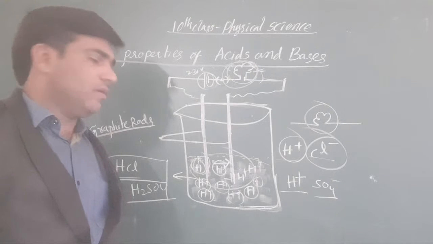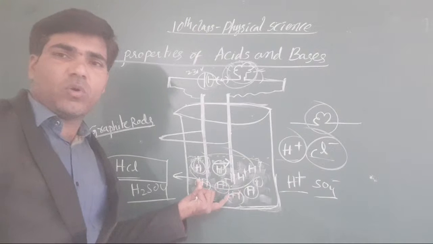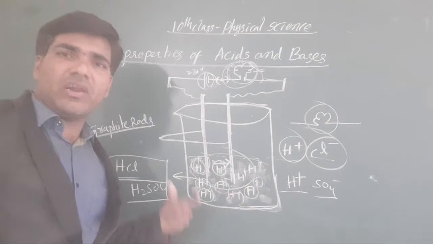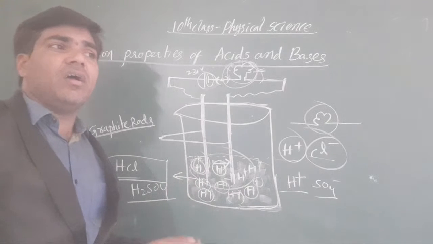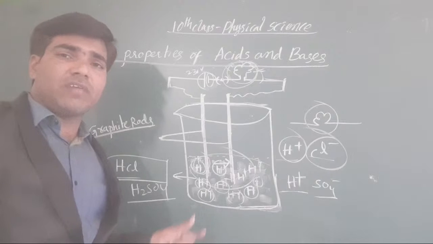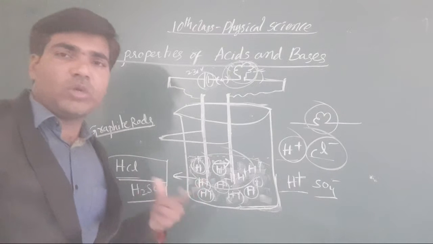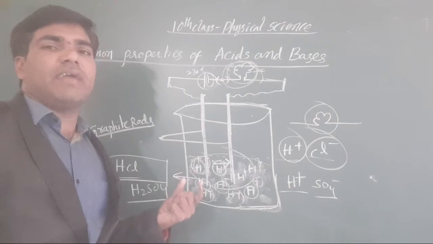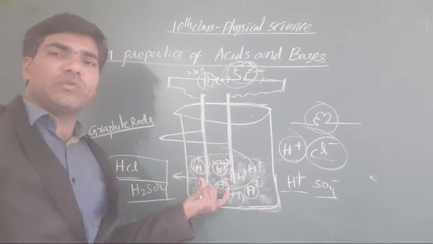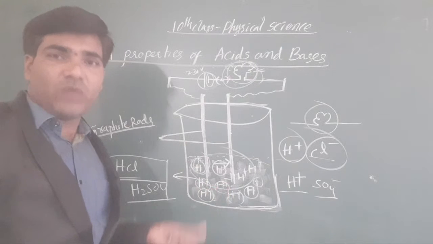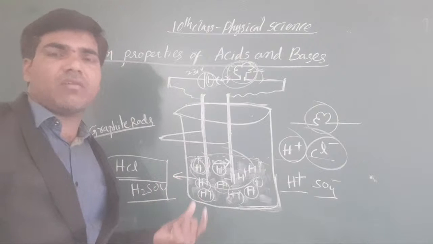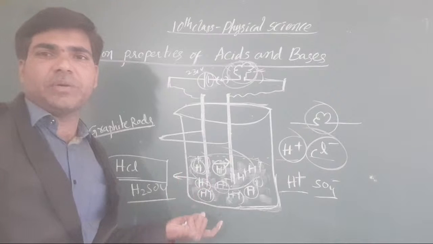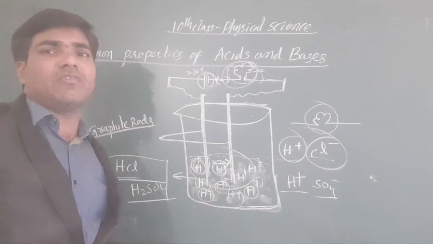Okay, got the point? Whatever the electrolyte solution is, it is called an electrolyte solution when it is ready to allow the flow of current through it. How does it flow? When current comes into it, it automatically divides by electrolysis. Due to the electrolysis process, it divides into positive and negative ions. At that time only, current flows through it.